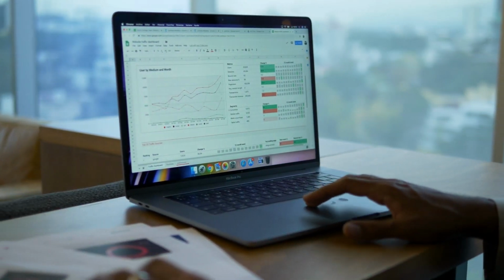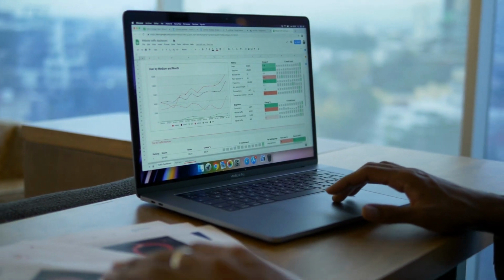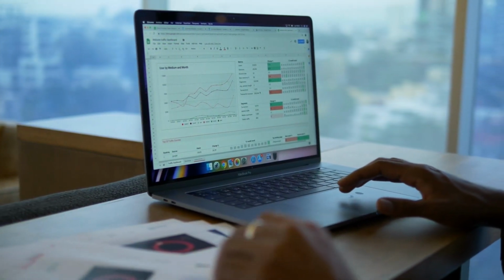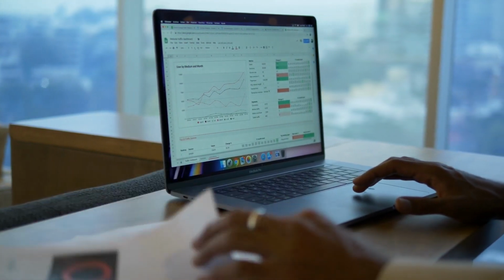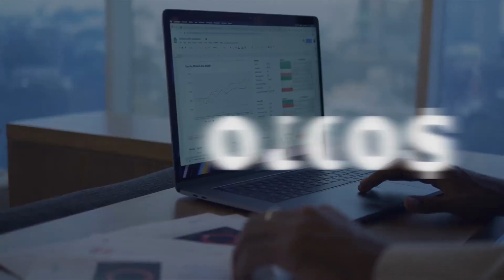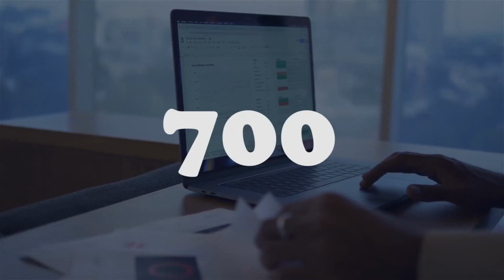Okay, look at this website's calculator. We can estimate how much money you're going to make from this opportunity by using it. Pay attention to the rate per word. This is the amount of money you can get paid for the type of word that we type. In this case, 0.10 in US dollars, and 2 pages is usually around 700 words.